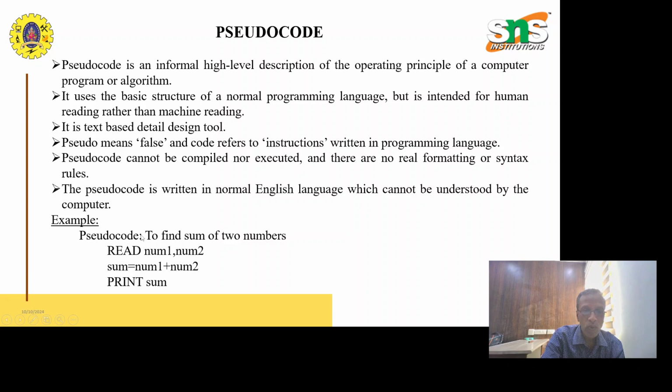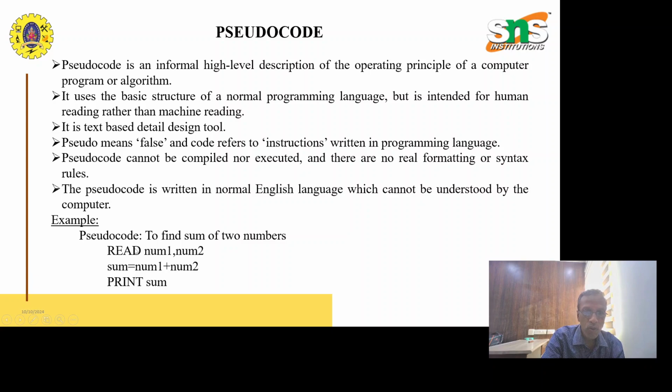Example of pseudocode. Here is a pseudocode to find the sum of two numbers. For example, read num1, num2. That is, we are giving the step-by-step process of activities to create an algorithm. Num1 is number 1, and num2 is number 2.